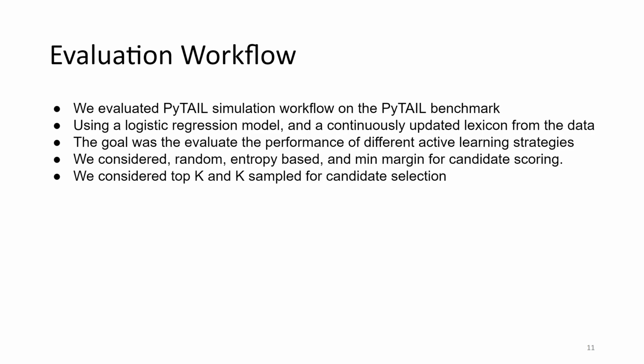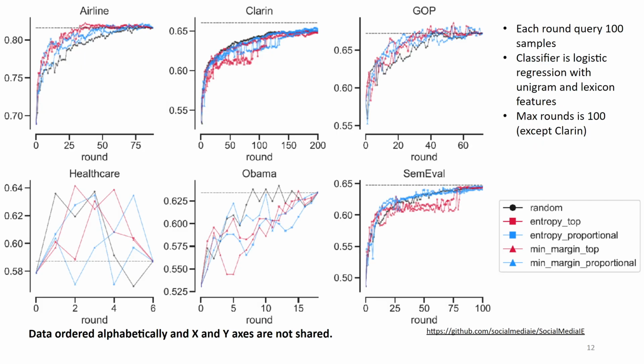As part of the evaluation workflow, we have tested PyTAIL in a simulation workflow where we have a fully annotated dataset, and we used a basic logistic regression model and a continuously updated lexicon from the data. The goal was to evaluate the performance of different active learning strategies, and we consider random, entropy-based and min-margin-based strategies for candidate scoring, as well as top K and sampled K strategies for candidate selection.